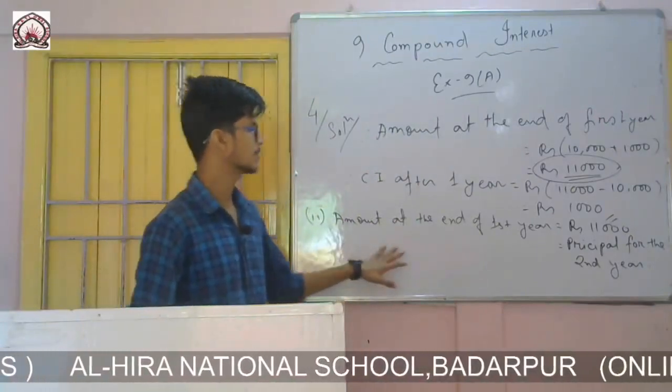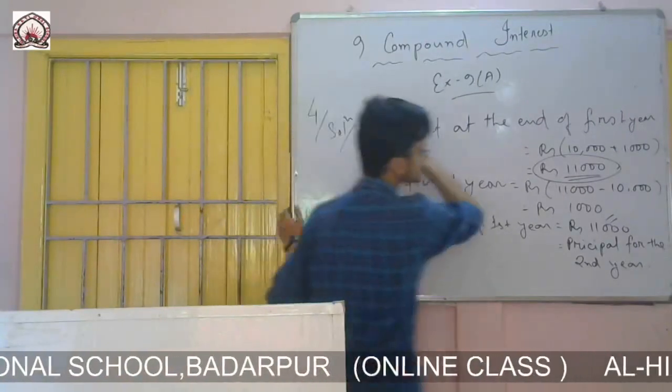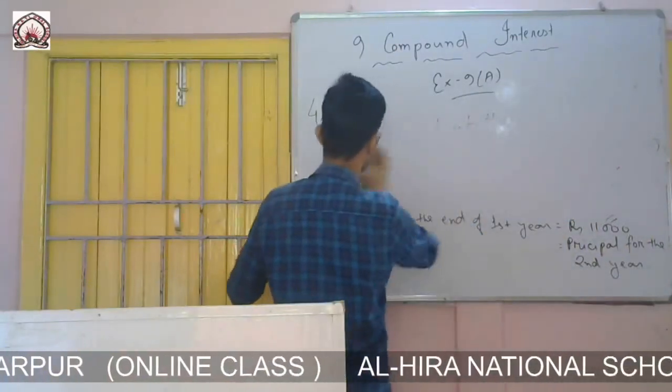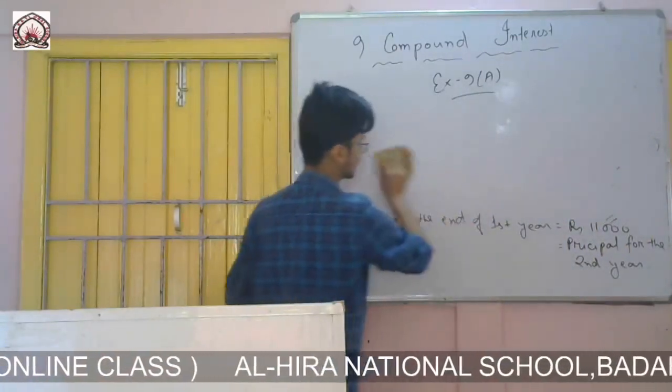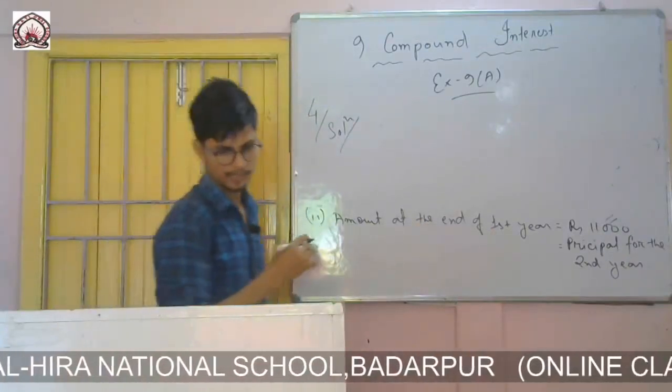So now we can calculate. Here we have got the principal, and now we can calculate the interest.